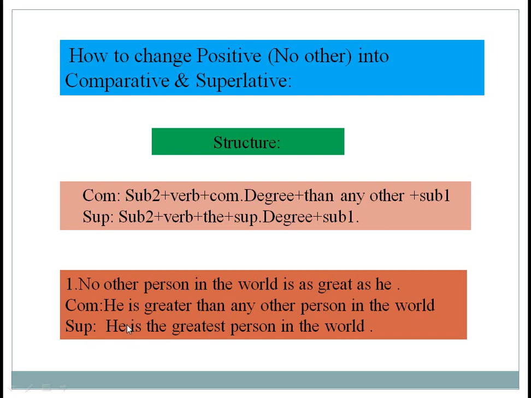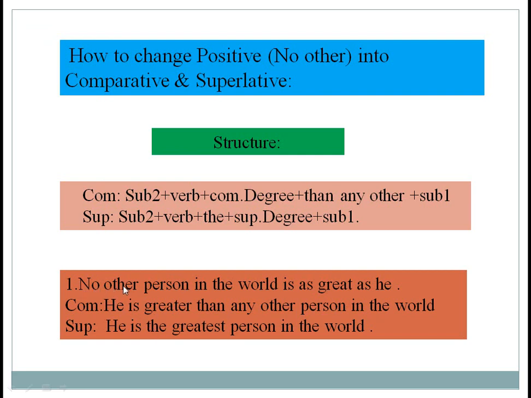Now make a superlative degree. Our structure is subject 2 plus verb plus the plus superlative degree of the positive degree plus subject 1. First, subject 2. Here subject 2 is he, plus verb is, plus the. The is used here instead of no other.